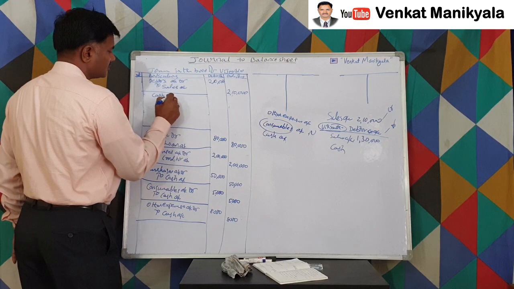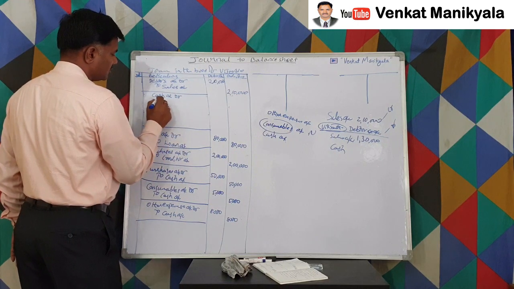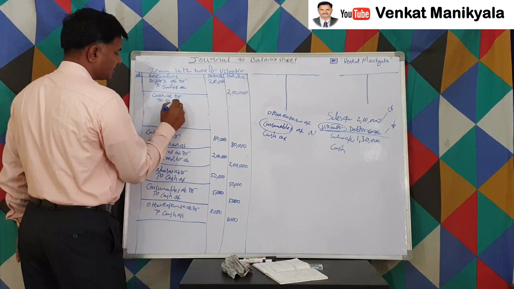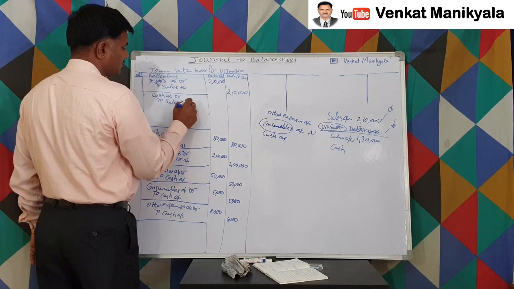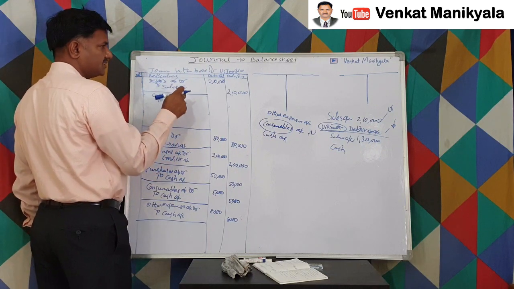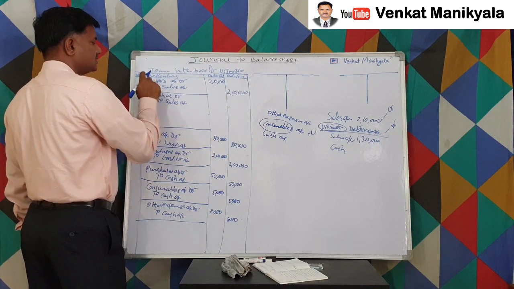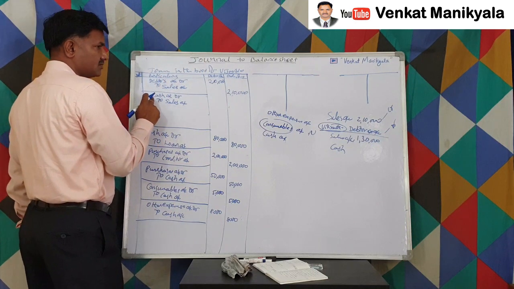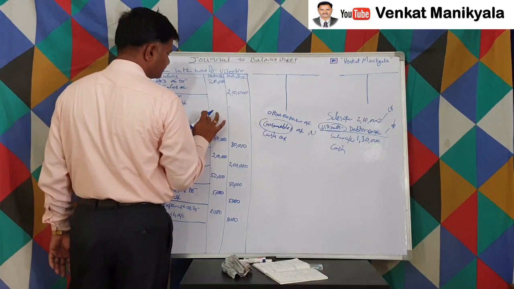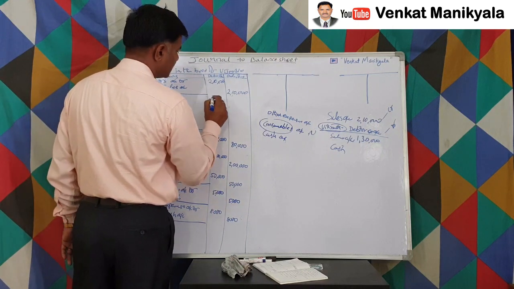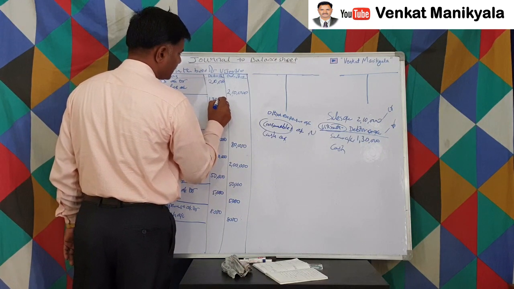Cash account debtor to sales account. So either it's credit sales or cash sales, sales account is to be credited only. Because in credit sales, debtor is coming in, otherwise cash is coming in, right? How much? 1,30,000.